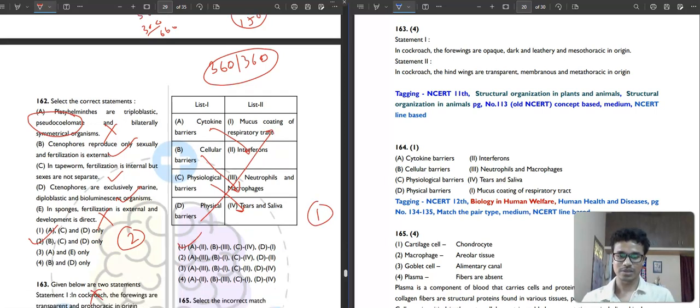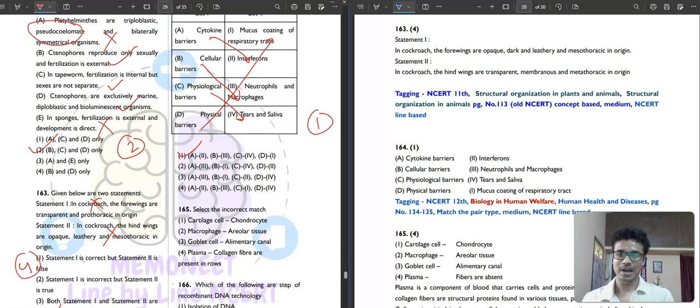Then question number 165. What it is saying that cartilage cell chondrocyte. Okay, select the incorrect one. Cartilage cell chondrocyte, absolutely correct. Macrophage, areolar tissue, correct. Goblet cell, alimentary canal, correct. Plasma, collagen fibers are present in rows. No, in plasma, fibers are absent. So, this is not correct. So, fourth option will be your correct answer for this question.